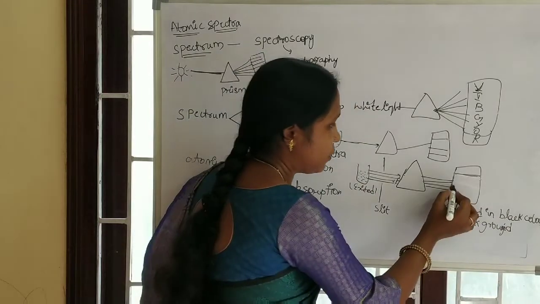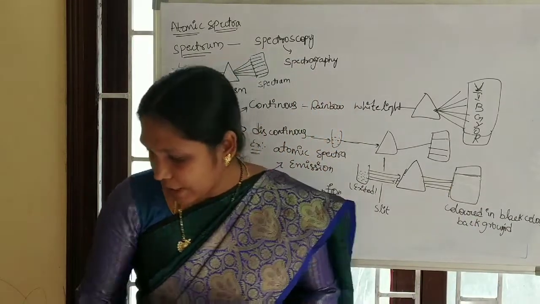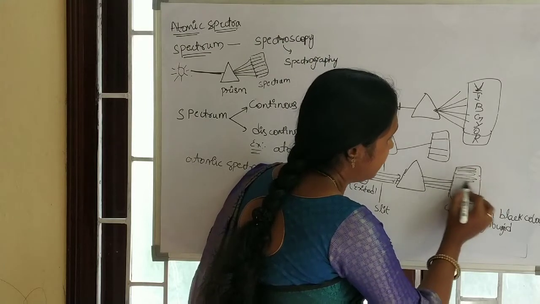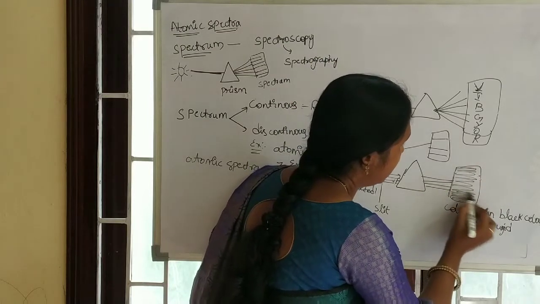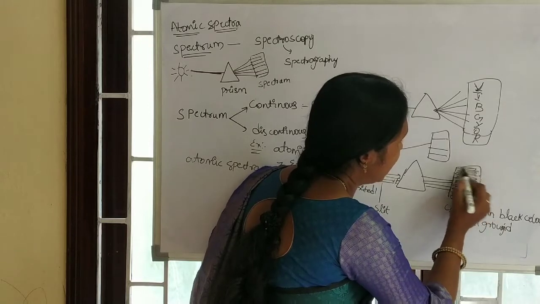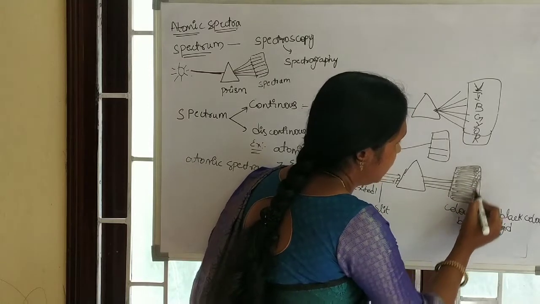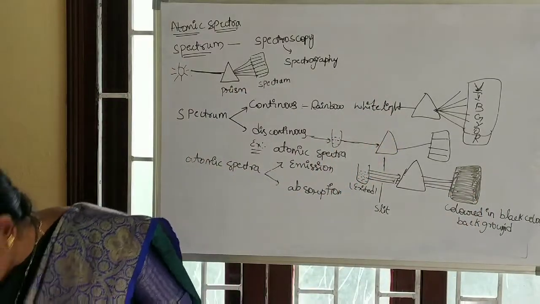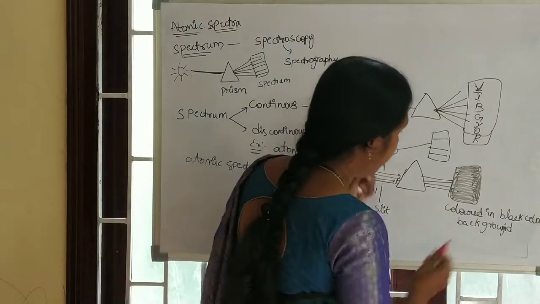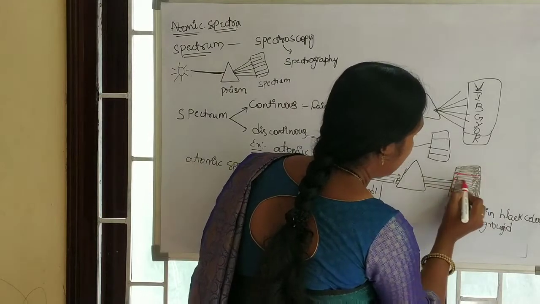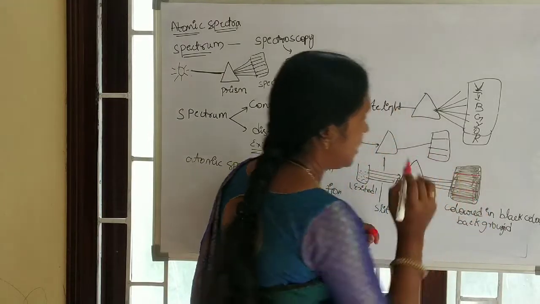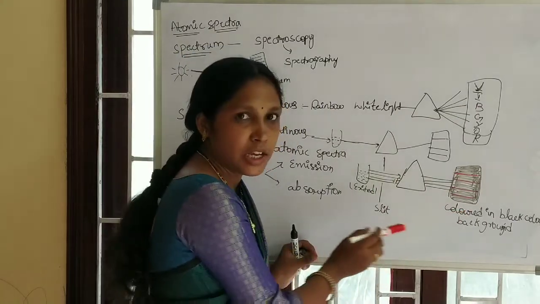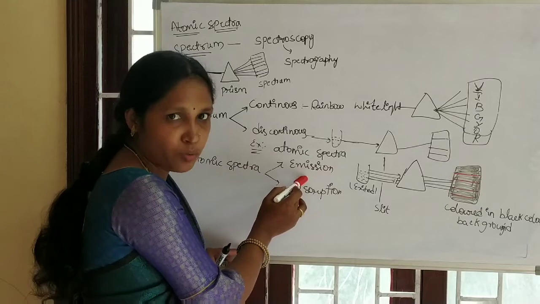Okay, color lines. We have observed here colored lines on a black background. Colored lines on a black background, like this, is the spectrum we observed. This is an emission spectrum. How is the emission spectrum formed?